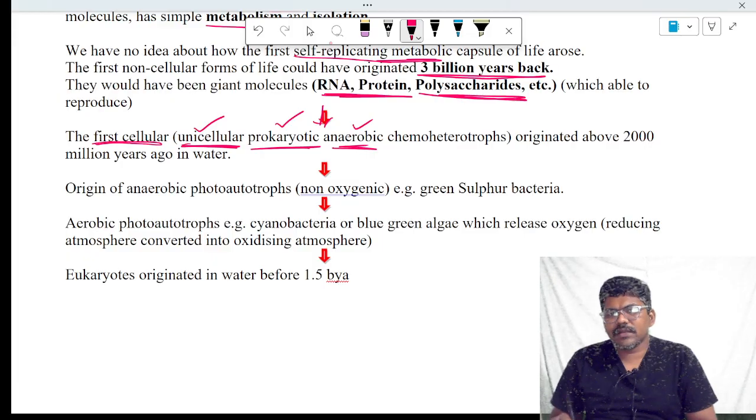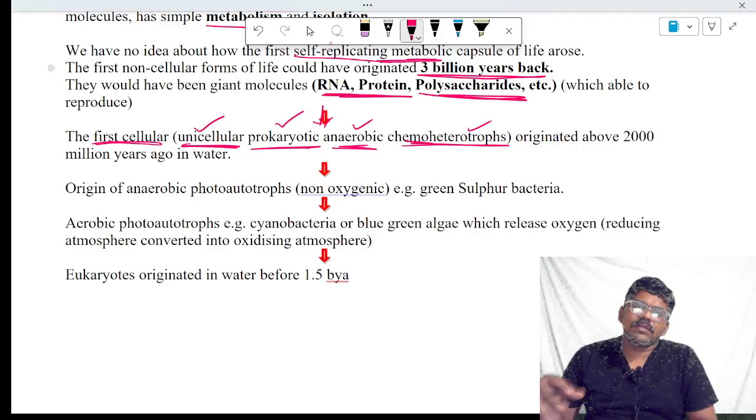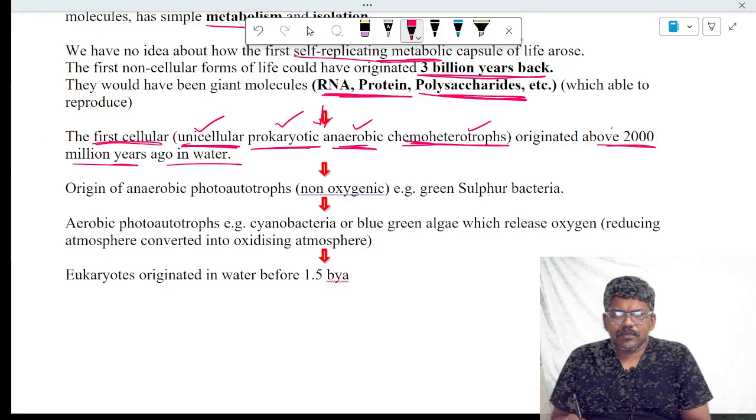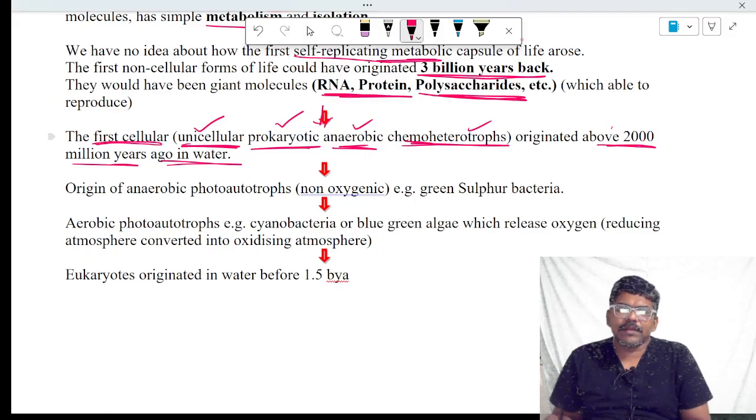They were chemoheterotrophs, not autotrophs. They cannot produce their own food and are dependent on the surroundings for food. These unicellular, prokaryotic, anaerobic chemoheterotrophs originated 2000 million years ago in the water.